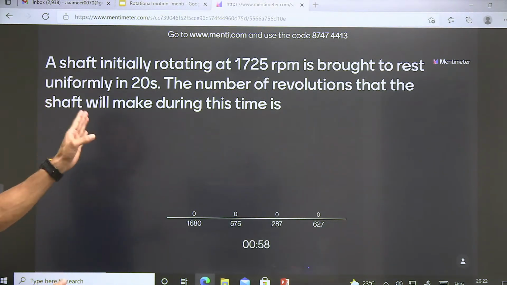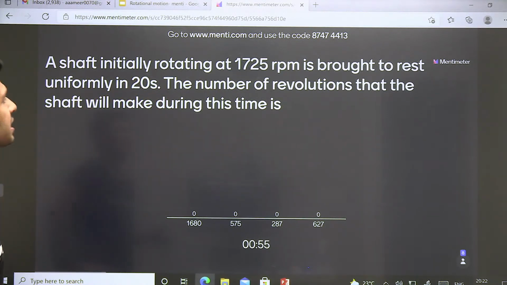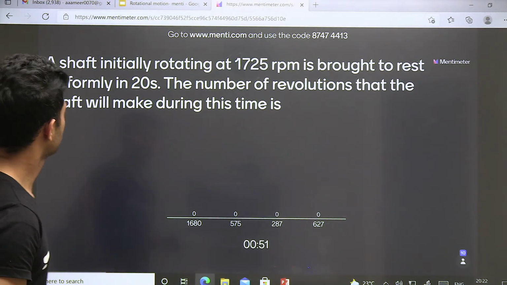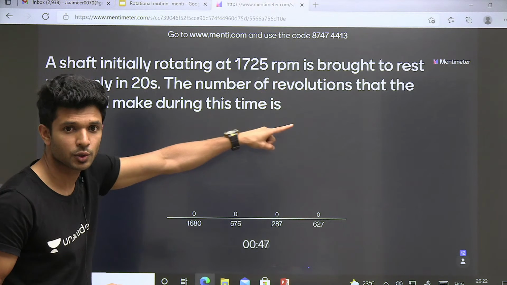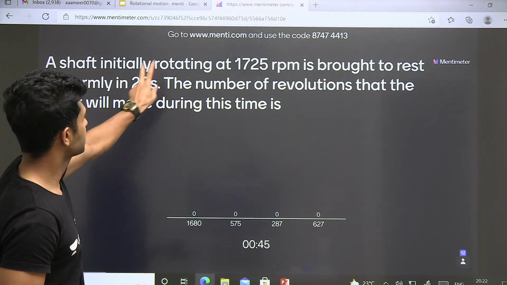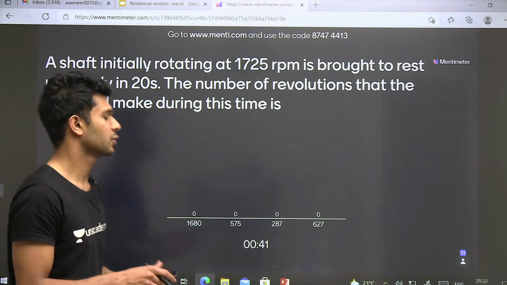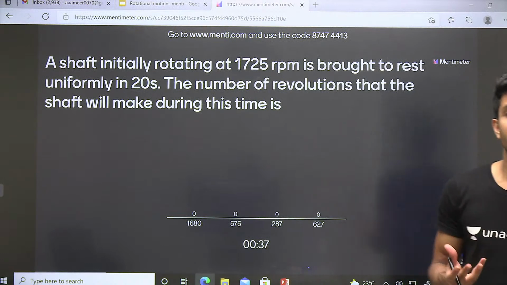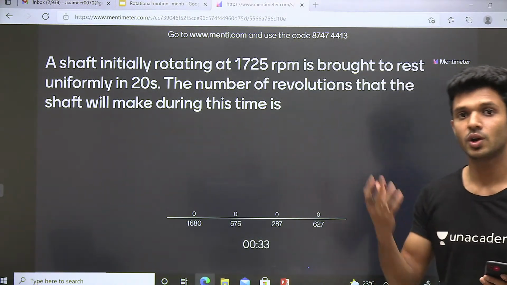A shaft initially rotating at 1725 rotations per minute is brought to rest uniformly in 20 seconds. So initial angular velocity is given, final it is coming to 0. Time required is 20 seconds. The question is the number of revolutions that the shaft will be making during this time. It's not a tough question, but you can easily get the answer when you know how to proceed.